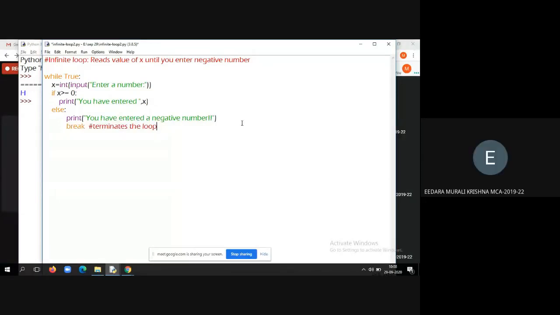Sir, infinite, it has no end, sir. It will keep executing. Therefore, whether it contains an if condition? If condition is not required, I think, sir. See, the purpose of using an if condition in a do while is to set the criteria for when to come out of the loop. When you do not set any such criteria, which will decide when to come out of the loop, we call it an infinite loop.